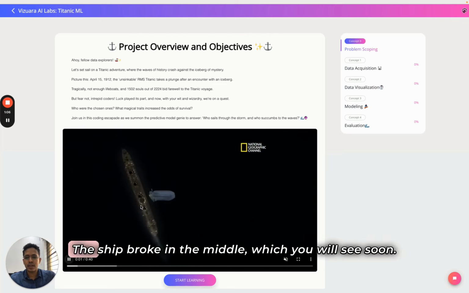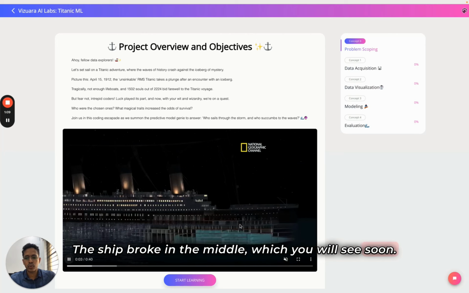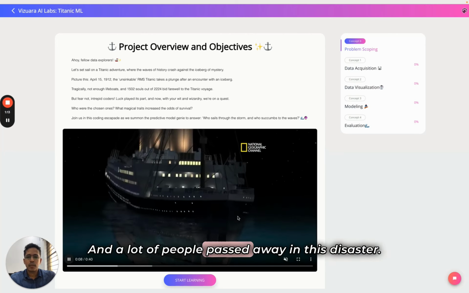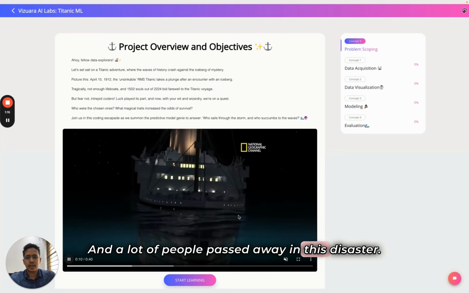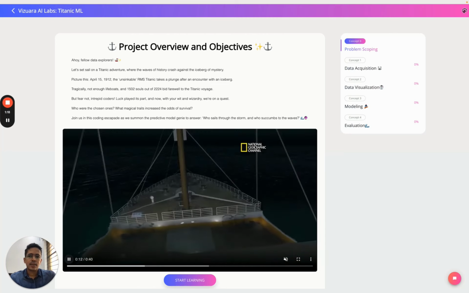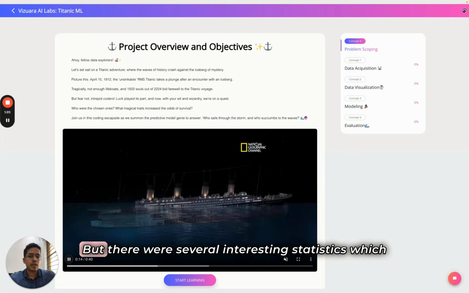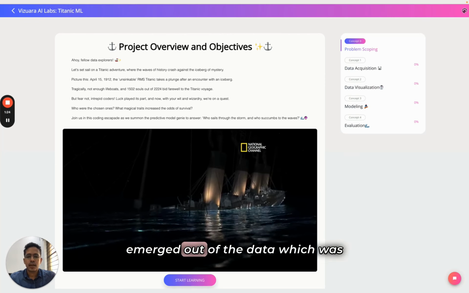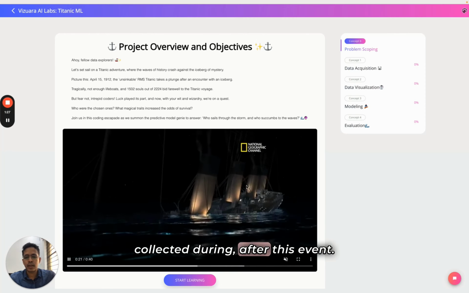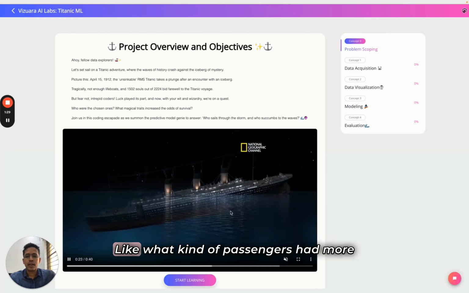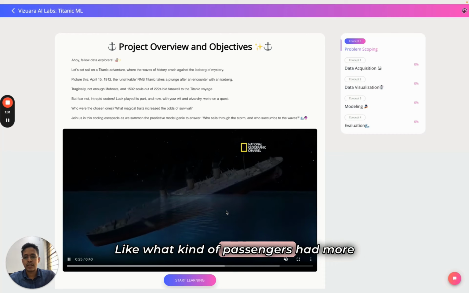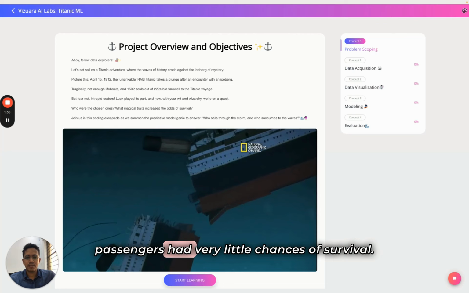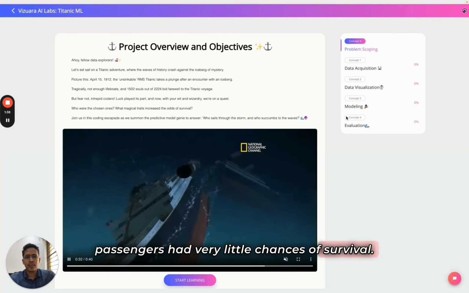It broke in the middle, which you will see soon, and it completely sunk, and a lot of people passed away in this disaster. But there were several interesting statistics which emerged out of the data which was collected after this event, like what kind of passengers had more chances of survival and what kind of passengers had very little chances of survival.